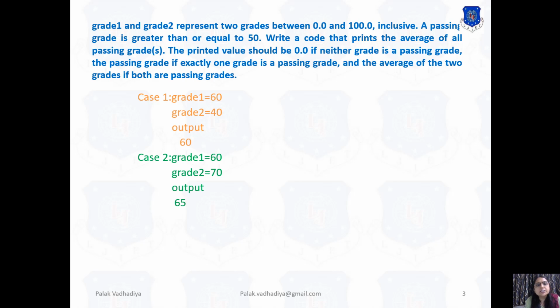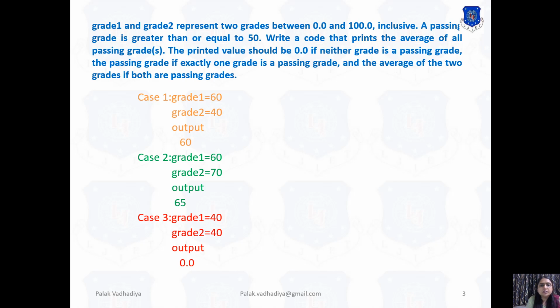It's the passing grade, so in this case it's grade 1. Now consider case 2, where both grades are passing grades, because the value of grade 1 is 60 and the value of grade 2 is 70. So both grades are greater than 50. So in this particular case, the output should be the average of grade 1 and grade 2, that is 65.